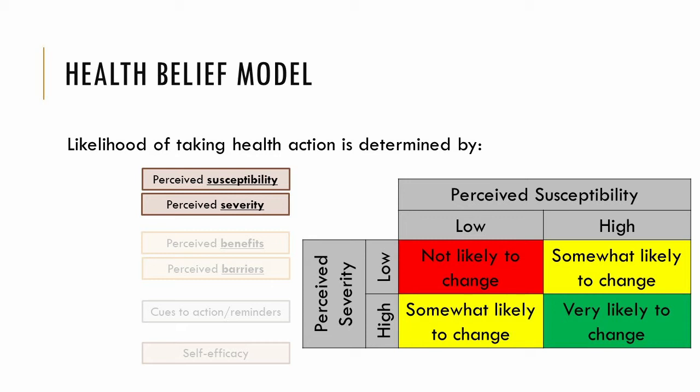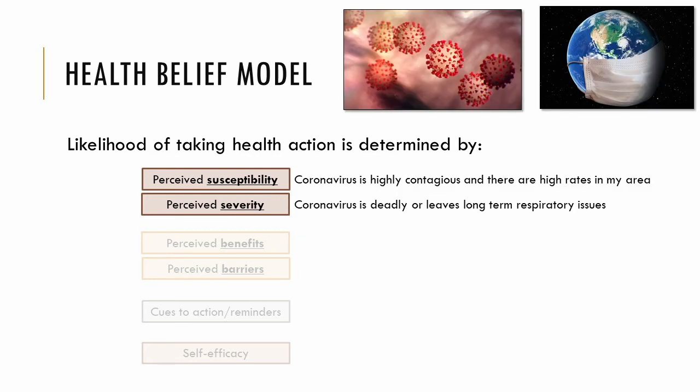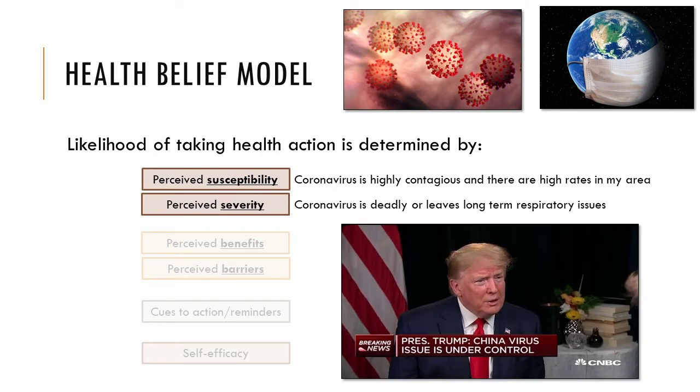These perceptions are independent, of course, and it is possible someone feels highly at risk, but that it won't be a big deal, or that the severity is high, but we aren't likely to get sick. This is a major issue during the COVID pandemic, where many people believe their risk is extremely low or believe that coronavirus is less serious than it is portrayed in media. Thus, they refuse to engage in preventive behaviors such as mask wearing or social distancing. This is why the downplaying of the severity of COVID by the federal administration was so detrimental to public health efforts. It convinced a large portion of the nation that the health behavior was unnecessary.